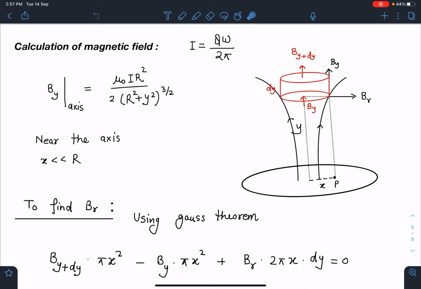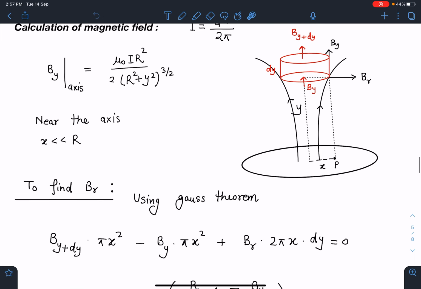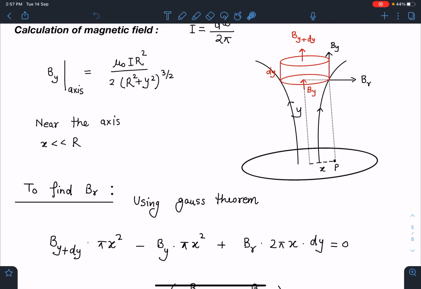So I'll be using this Gauss theorem here. Net flux through this is going to be 0. So flux through the top part, B at y plus dy into pi x square, and here it is going to be By into pi x square, and through this curved part it is going to be Br into 2 pi x dy.